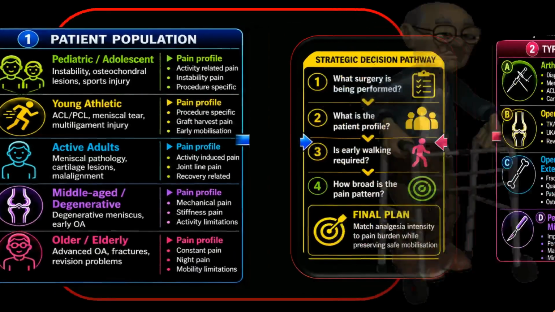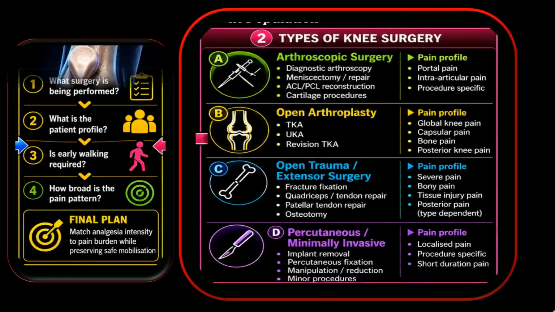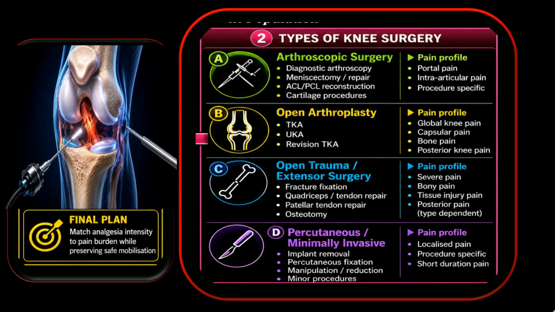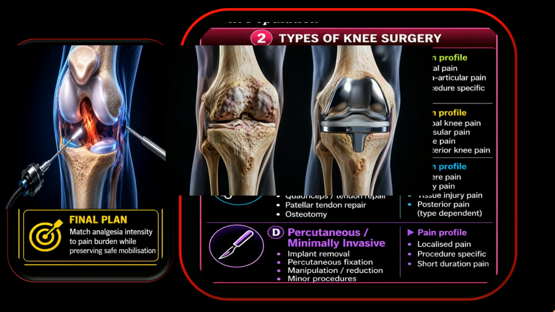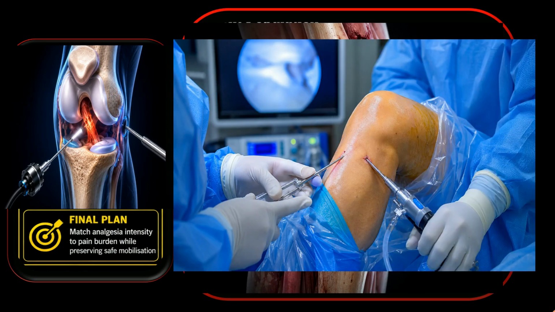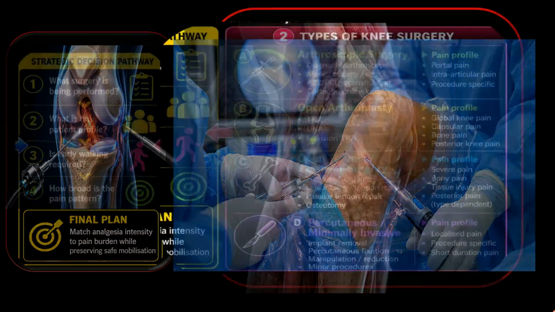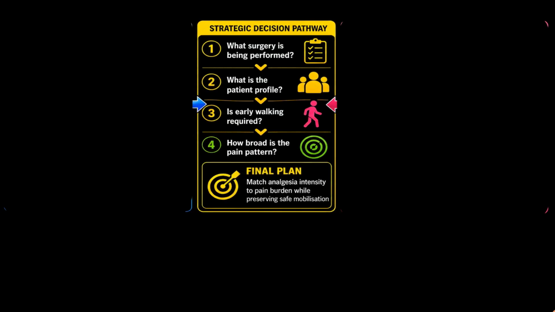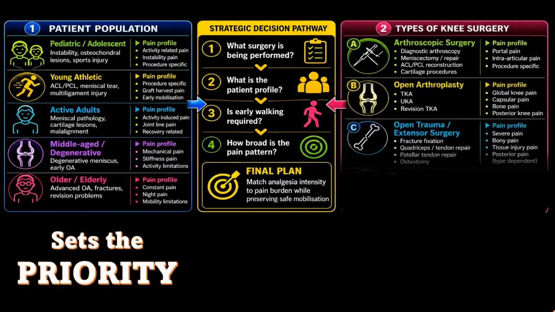Then, the surgery defines the pain map. Arthroscopy produces portal site and procedure-specific pain. Arthroplasty creates broader and complex pain involving capsule, bones, and extraarticular tissues, whereas trauma or extensor surgery adds several tissue and periosteal pain, while percutaneous surgery is usually localized and short duration. So, among the first two P's, patient profile sets the priority, and the surgical category defines the pain territory.